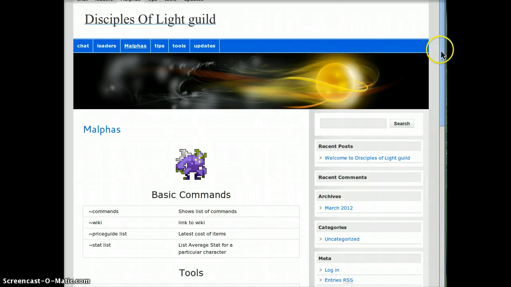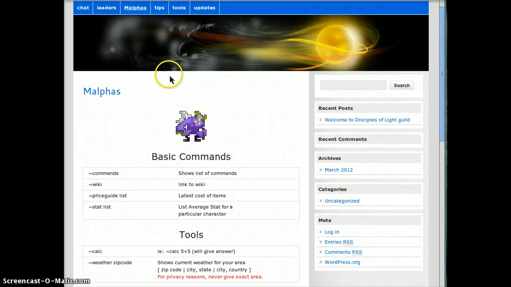Melphis. Melphis is our guild bot. Basically, the main function of Melphis that you'll be using is with this tilde command, which is located on the American keyboard above the tab key. It's a little squiggly line followed by commands. That will list in the chat the commands you can use.